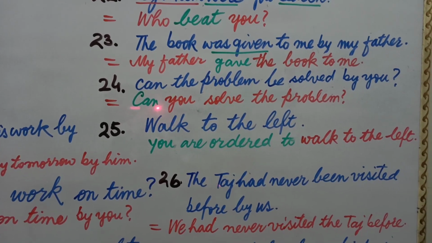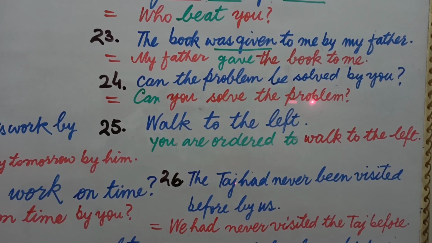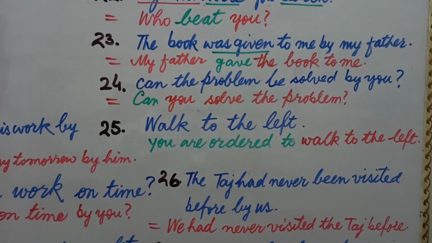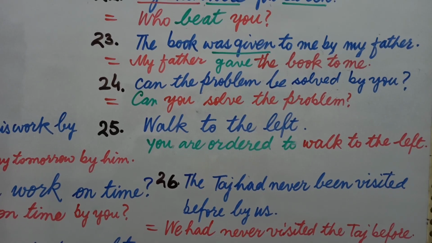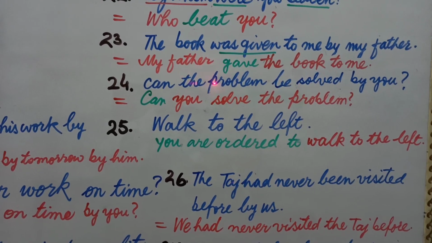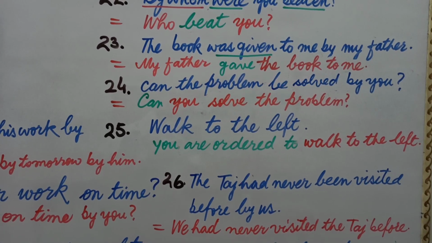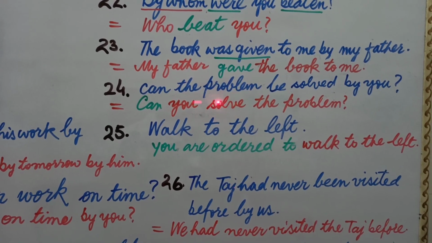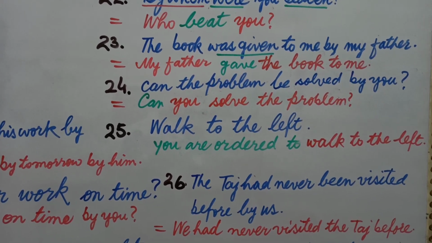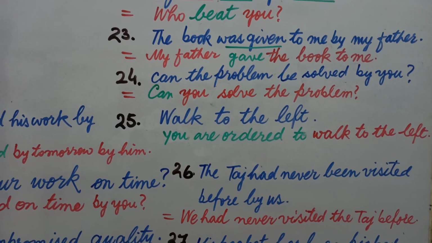And your answer is, can you solve the problem? Now you can check your answer by transforming into passive voice. The problem is in the beginning, be plus third form, and you will be in the end, by you. So your answer is right.